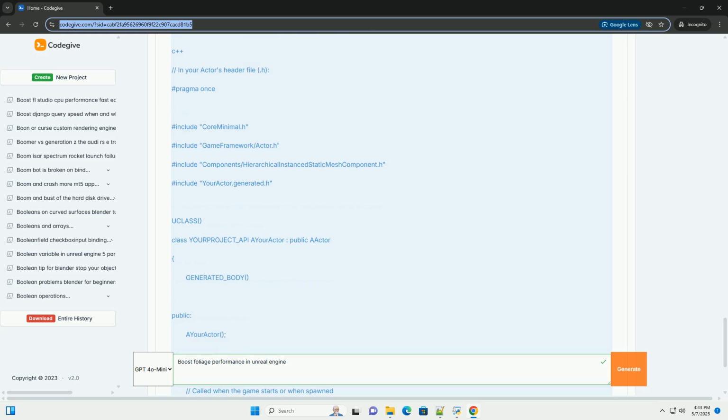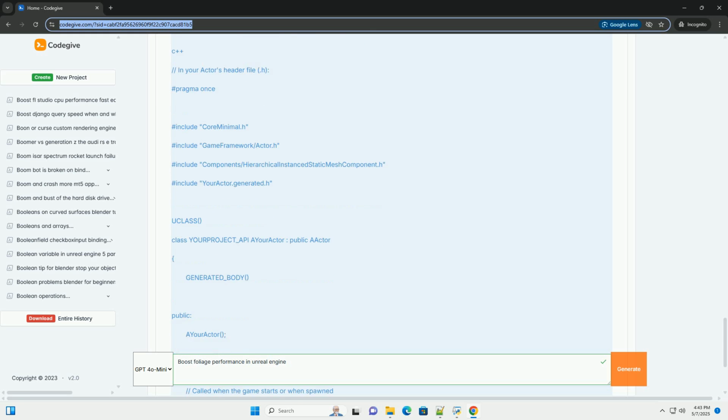Target hardware: optimize for the specific hardware that your game is targeting. Lower-end hardware requires more aggressive optimization. Balance quality and performance: find the right balance between visual quality and performance. Don't sacrifice too much visual quality for marginal performance gains.